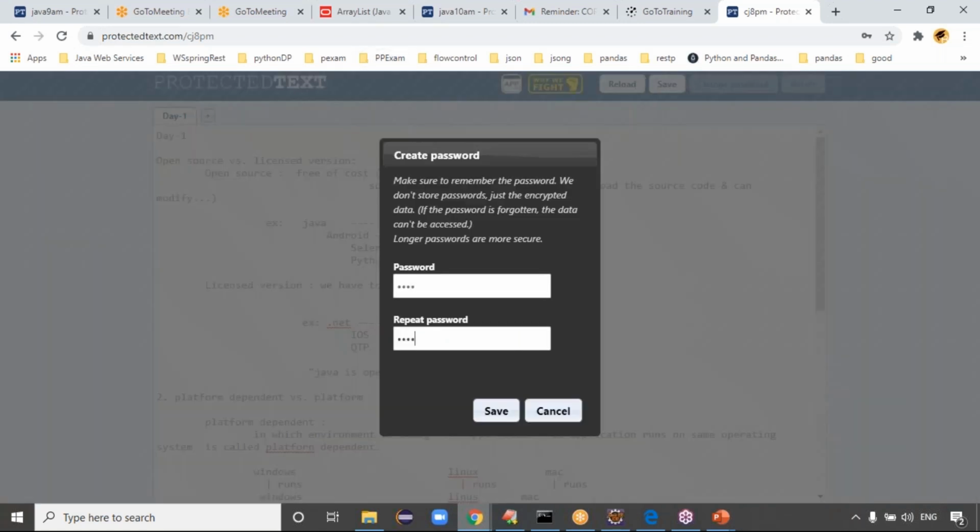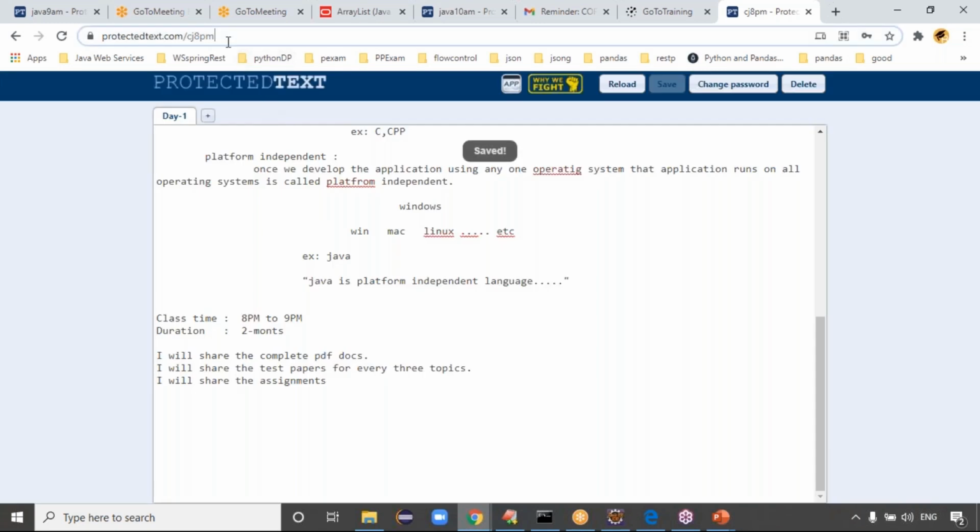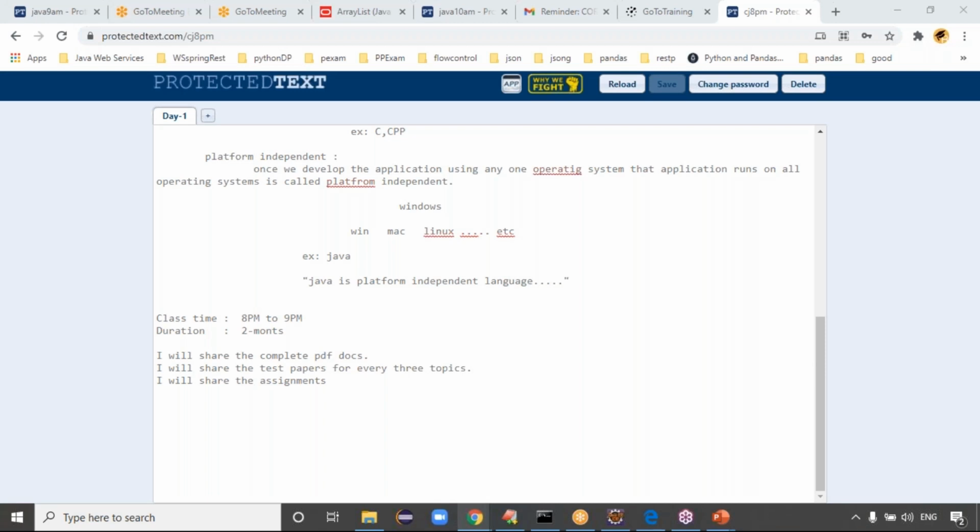For everyone, I will share this link, guys. Everyone, can you please copy this link? Every day we will share the class notes using this link, right? Exactly, guys. If you try to open this link, it is asking for a password, right? The password for this link is Java.